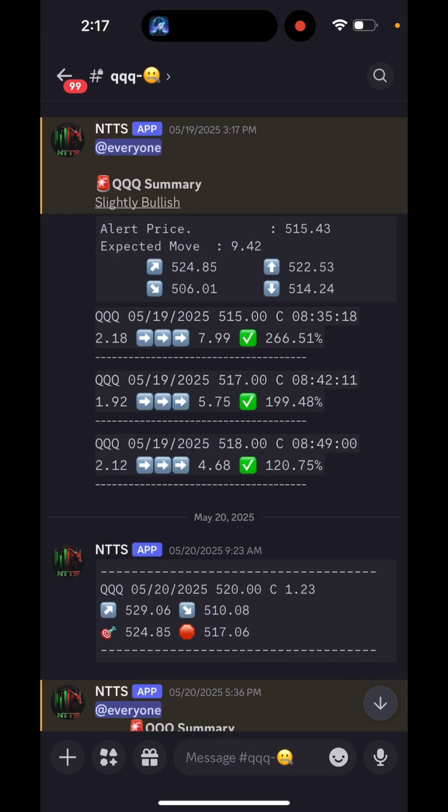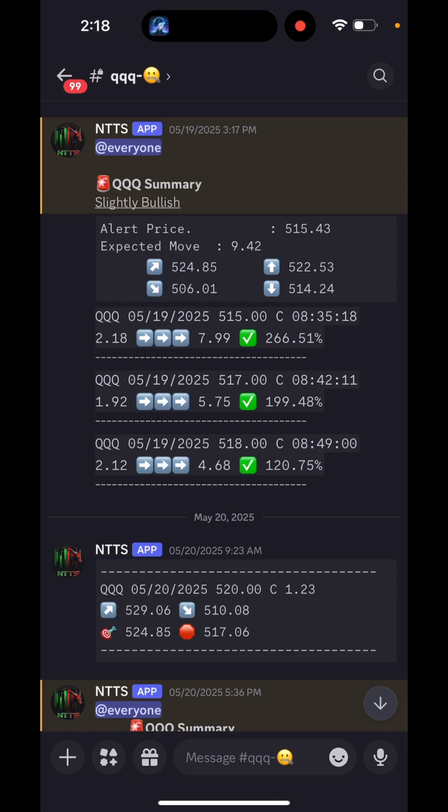But you can see here, we also get a summary of each day on how each alert performed. Usually we get an alert at 8:35, 8:42, and then alerts throughout the day all the way up to the second hour. We usually don't go past the second hour because the system pretty much determines that they're not going to be that good.